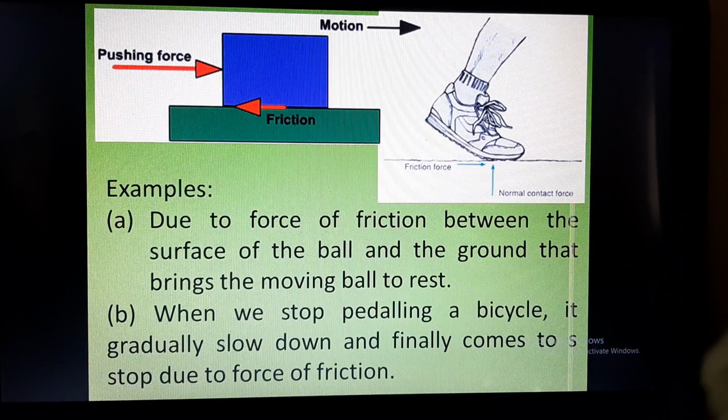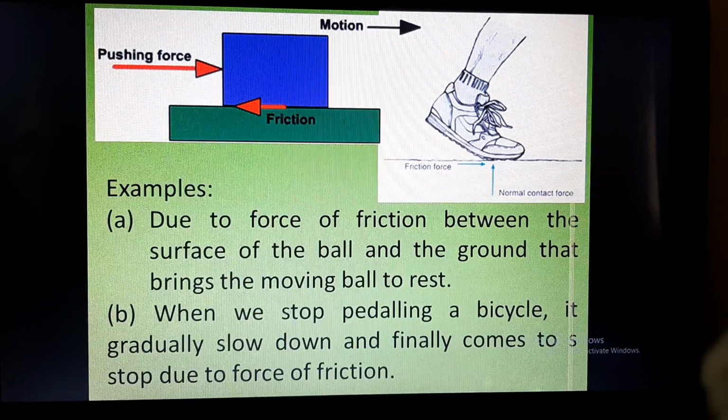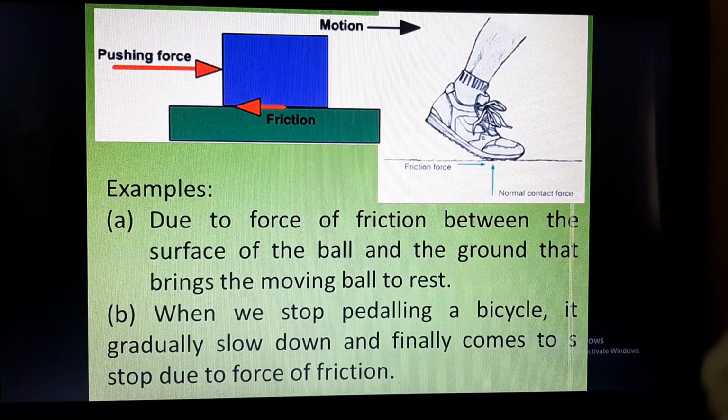Okay. Now when we stop pedaling a bicycle, suppose you are riding a bicycle and you stop pedaling, what will happen? The bicycle will slow down and finally it will stop. Why will it stop if you are not applying any force to stop? Because of the force of friction which is being exerted by the ground on the wheels of the cycle, which are in contact with the ground.